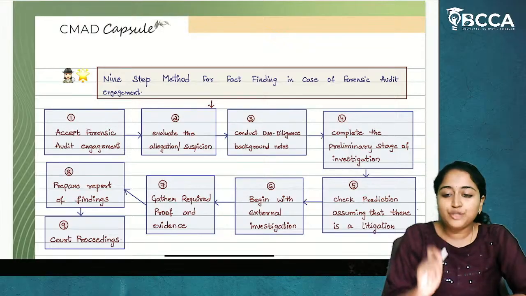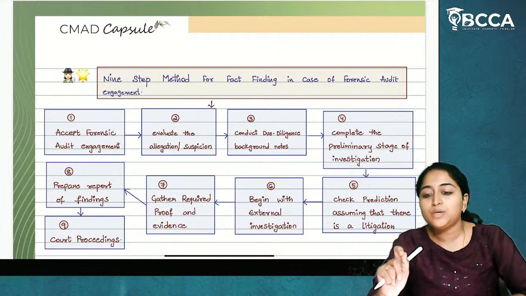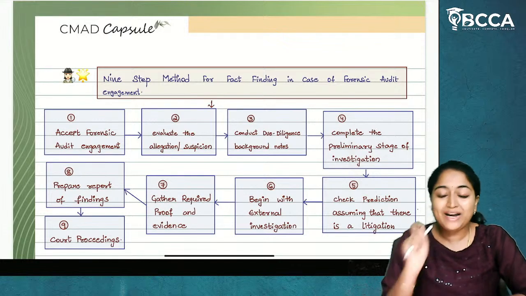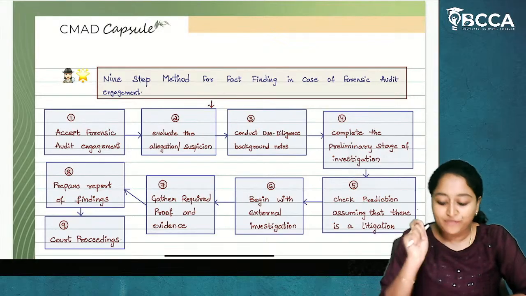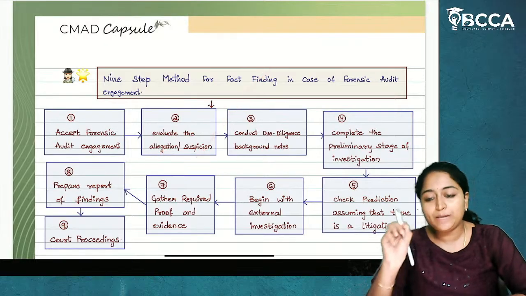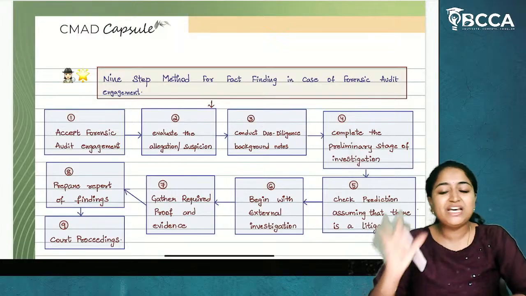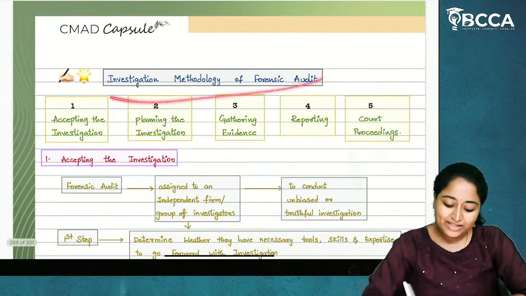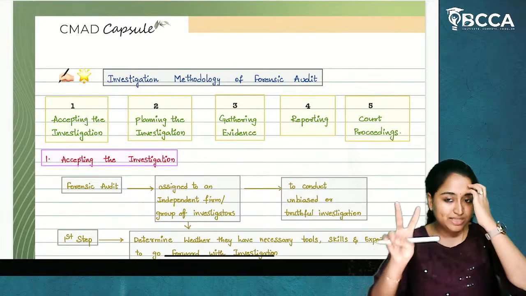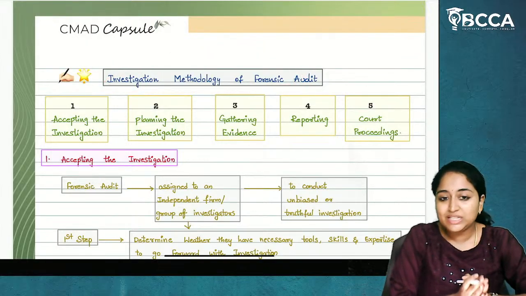Now, you have to clearly understand how the question is being framed in the examination. If in the question they have clearly mentioned a 9-step methodology or 9-step fact-finding procedure of investigation of a forensic audit engagement, then you have to write the 9-step methodology only. But if they have only asked about an investigation methodology, then you can write these 5 steps of investigation methodology. I hope it is clear. Now we are going to discuss the 2. First, we are going to discuss the investigation methodology of forensic audit.